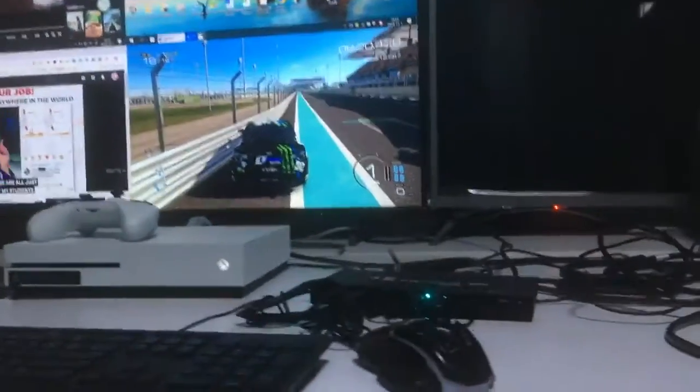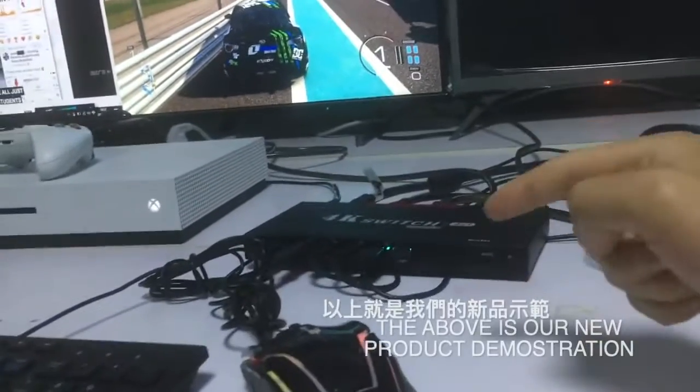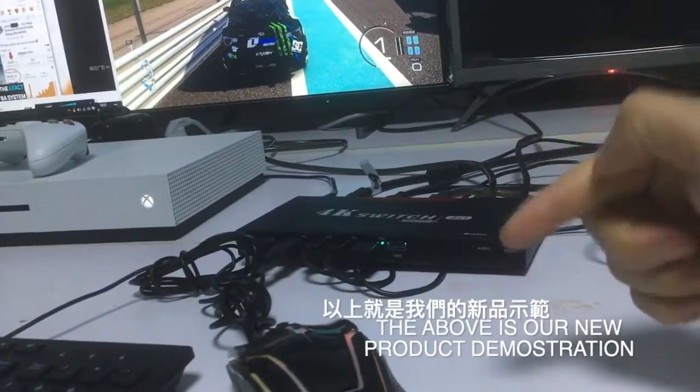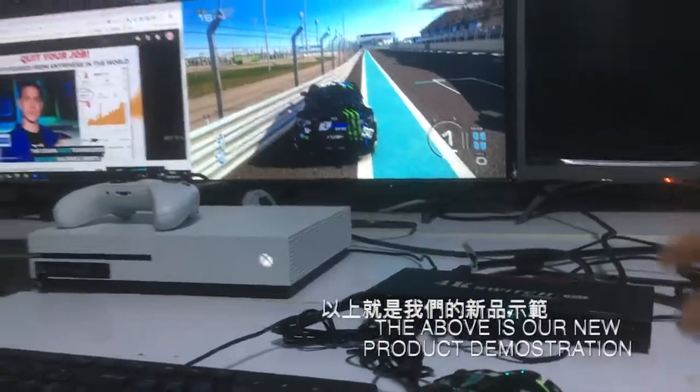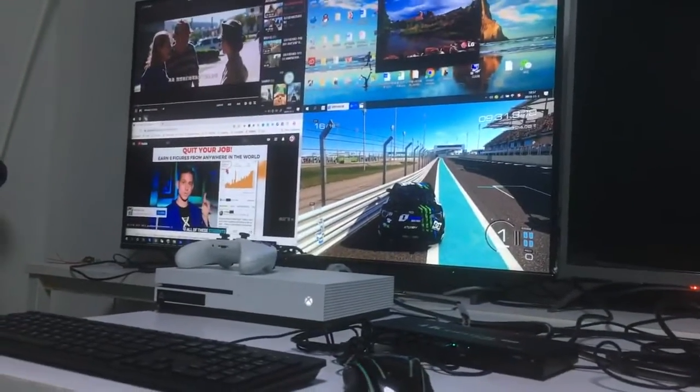So this is our newest switcher, and it can output 4K 30, and also has the KVM function. Thank you so much if you like this video and this product.